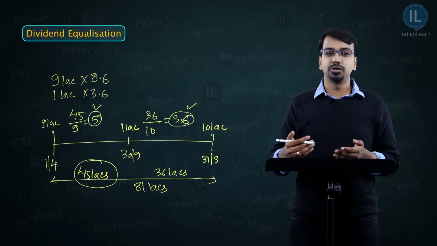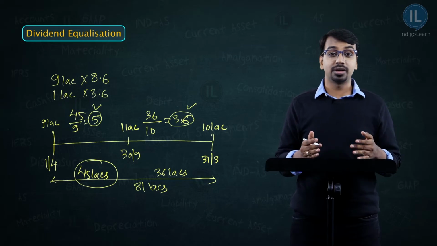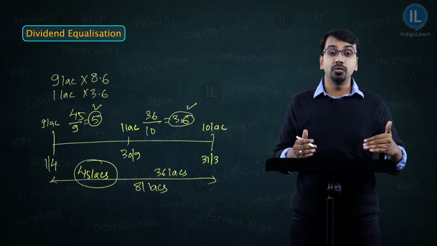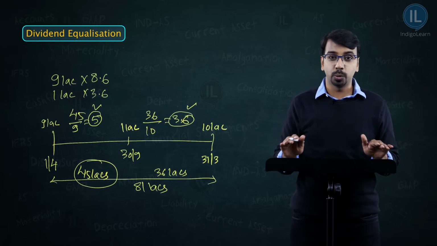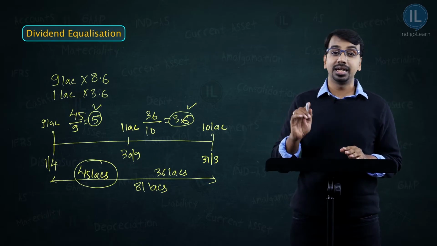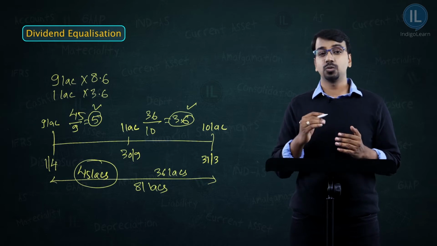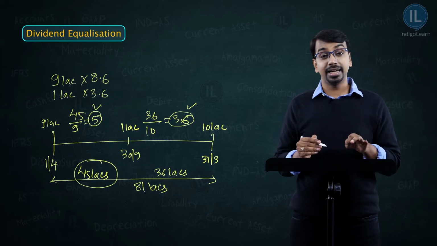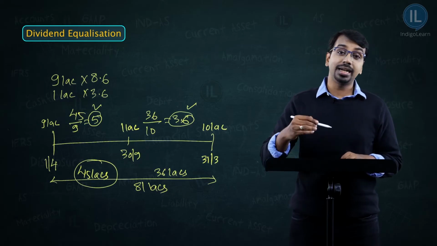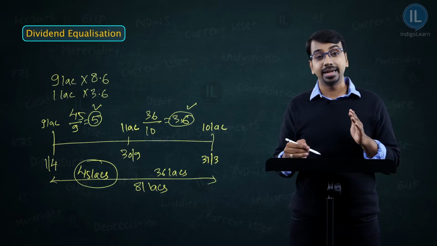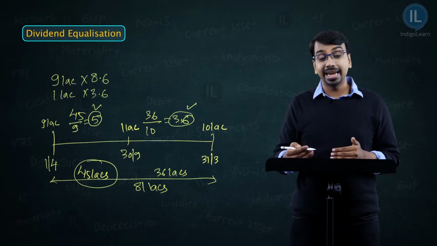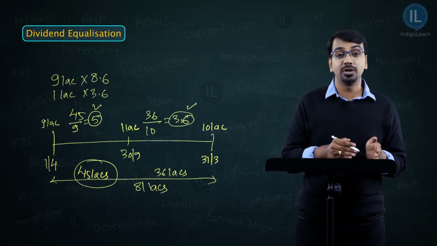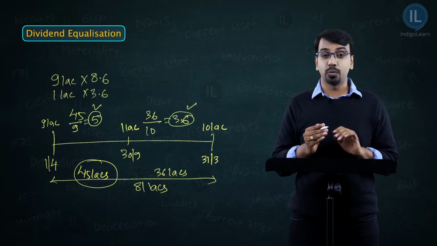Now, when companies or mutual funds distribute dividend, they will not go out and say that, okay, for these many unit holders, the dividend is 8.6. For these many unit holders, the dividend is 3.6. They will not do it that way. They will declare a single dividend. Now, if I have to declare a single dividend, can I declare 8.6? If I declare 8.6, it will appear that the 1 lakh unit holders who got added later got more. Can I declare 3.6? If I declare 3.6, the old 9 lakh unit holders will be sad. So, I need to figure out a way.